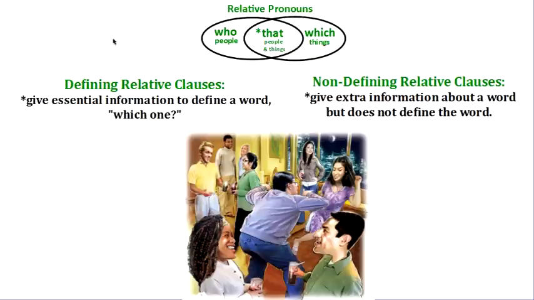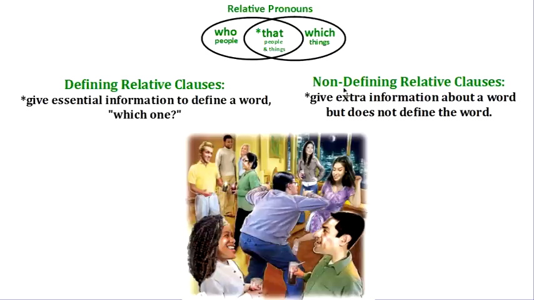Now, we have different types of relative clauses, okay? We have defining relative clauses and non-defining relative clauses. So, defining relative clauses give essential information to define a word. So if you ever ask yourself which one, and you give extra information to describe and define which one, that's a defining relative clause because we define which one are we talking about.